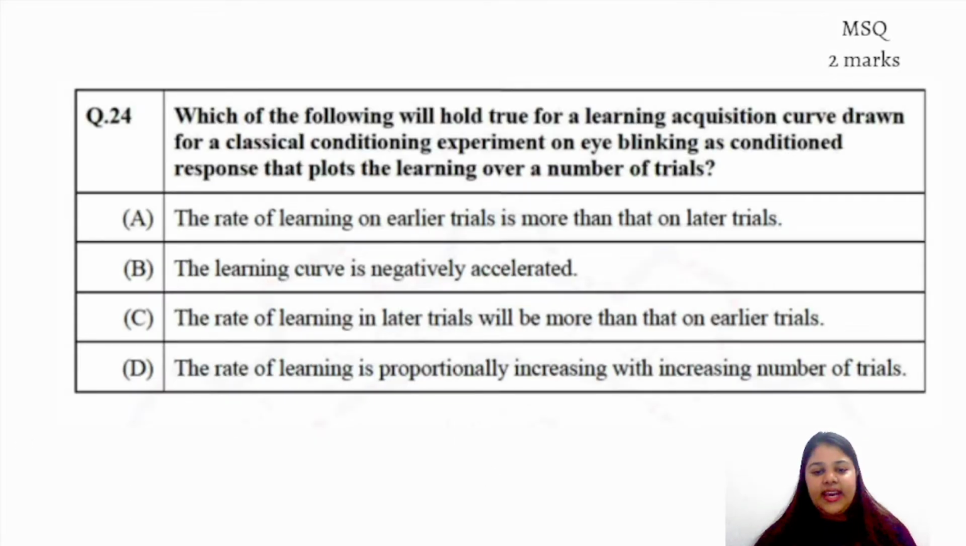Moving ahead to question number 24. Which of the following statements are true for a learning acquisition curve drawn from a classical conditioning experiment on eye blinking, right? So we would read the options. Learning on earlier trials is more than that on later trials. That is very correct. What happens initially, the learning is very quick, and then it slows down. I have also attached one diagram for the same.